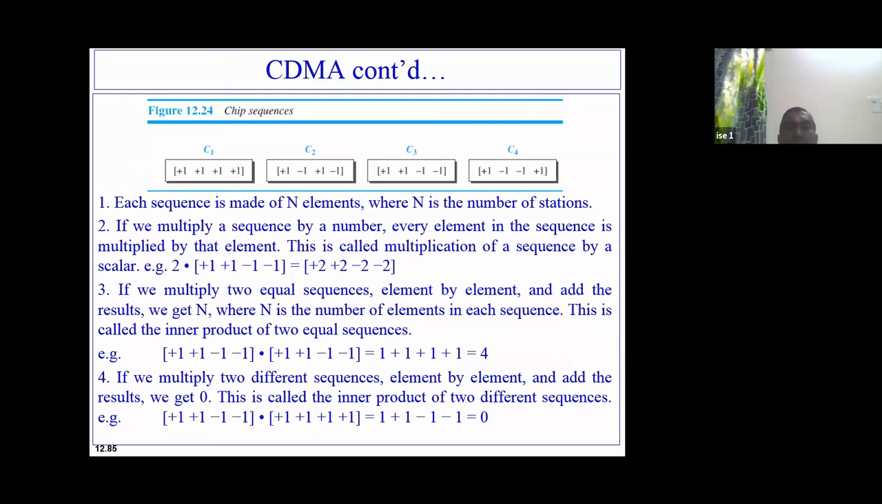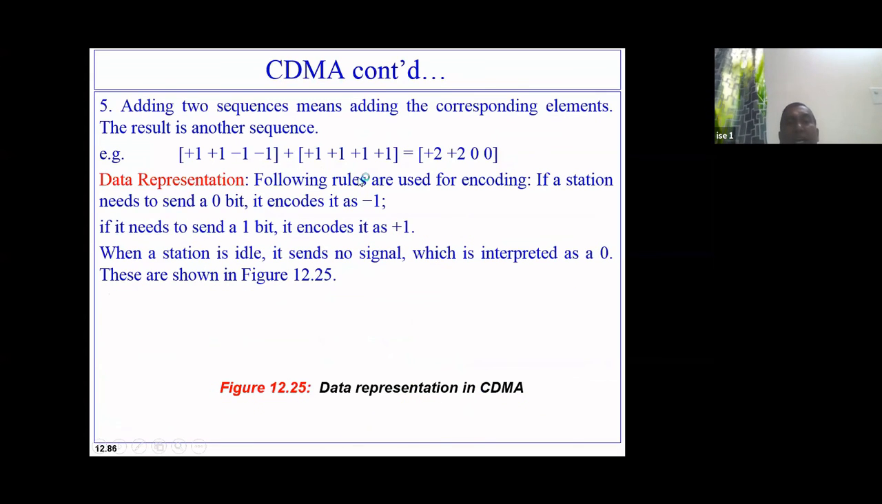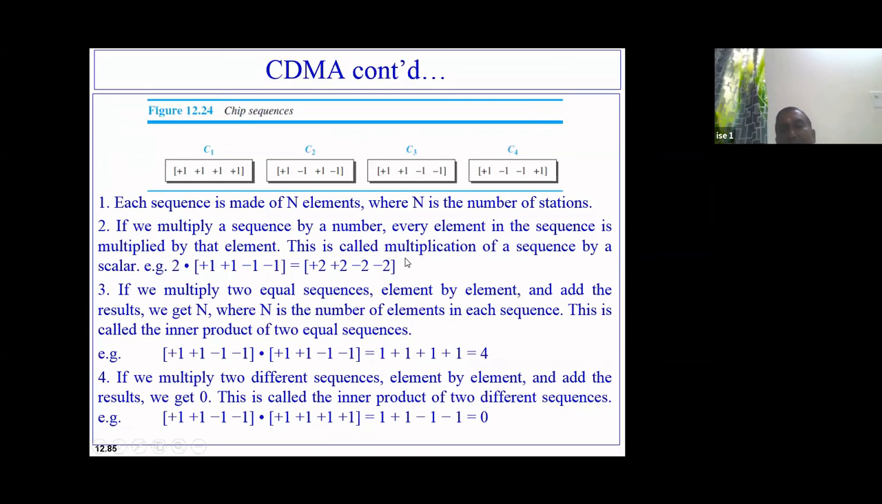So this is the basic rule. Now there is another rule. How do I add two chip sequences? Because we have to find the final result as C1 D1, C2 D2, C3 D3. So we have seen the concept of multiplication here. So using the concept of multiplication, I can get the values, and